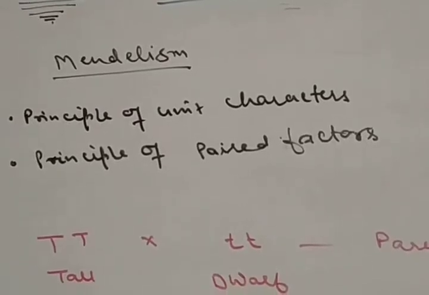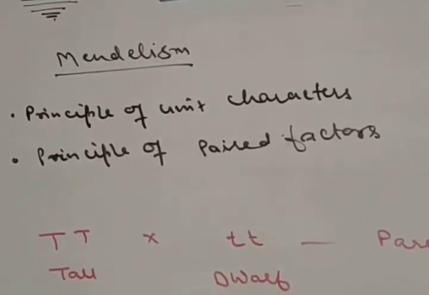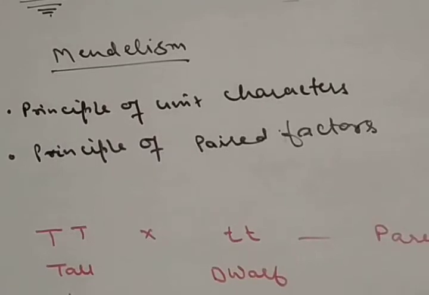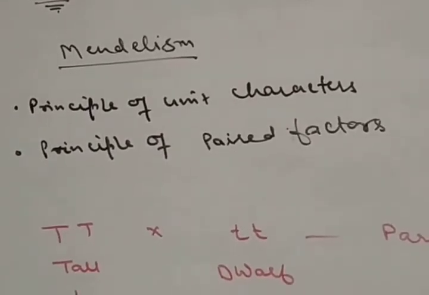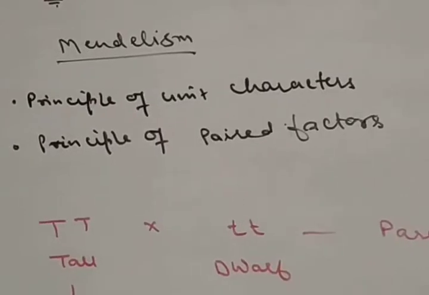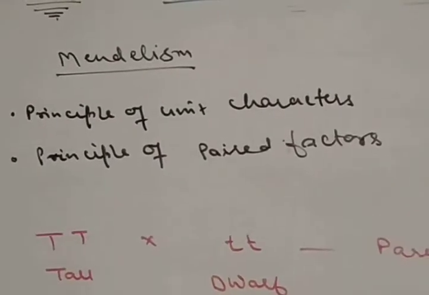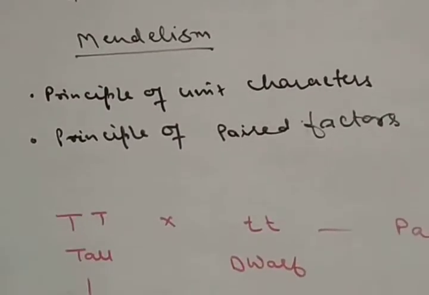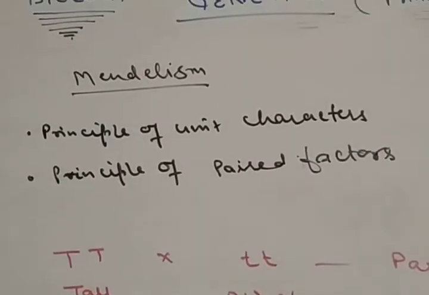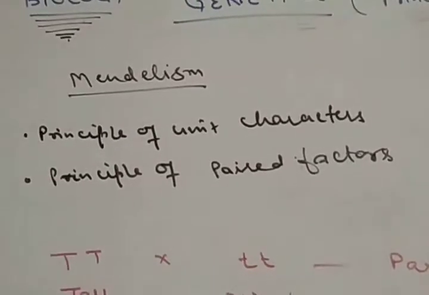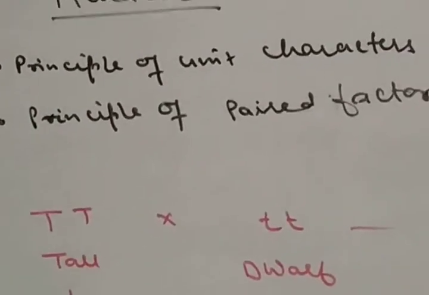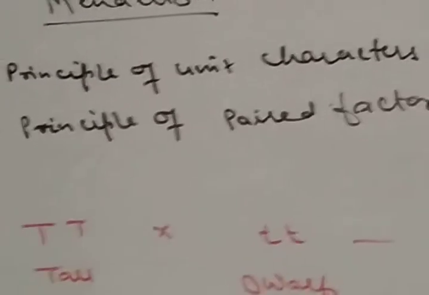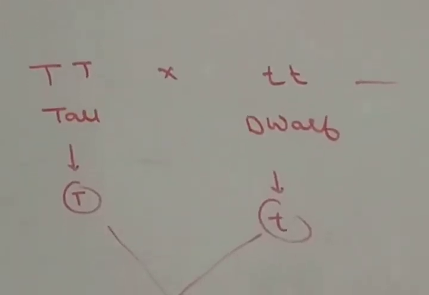Each character is represented in an organism by two unit factors, now called alleles, which occupy the same gene locus on two homologous chromosomes. In the case of homozygous, both alleles are the same, like capital T, and in the case of heterozygous, they may be different, like capital T and small t.